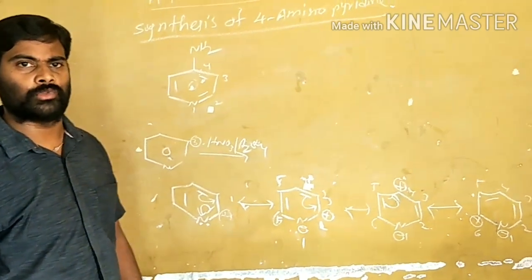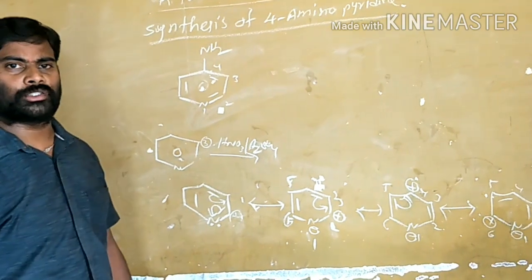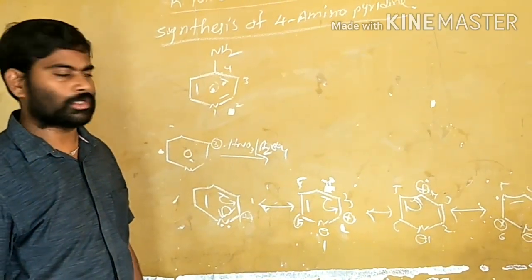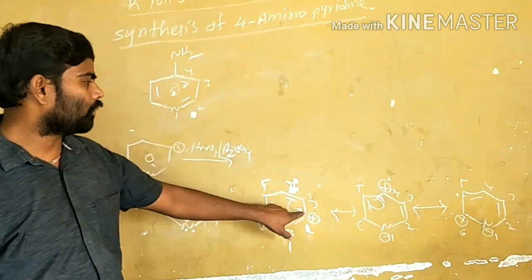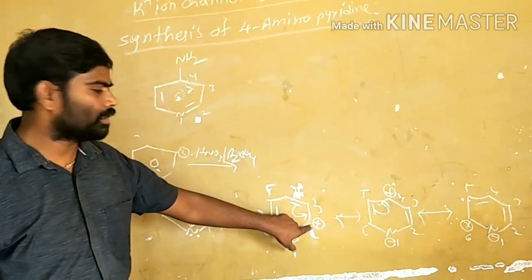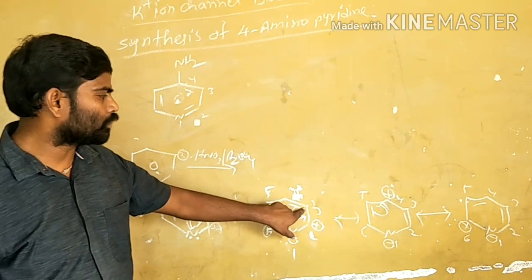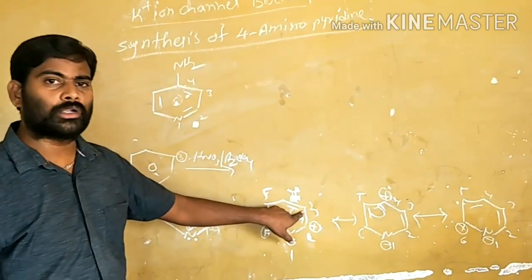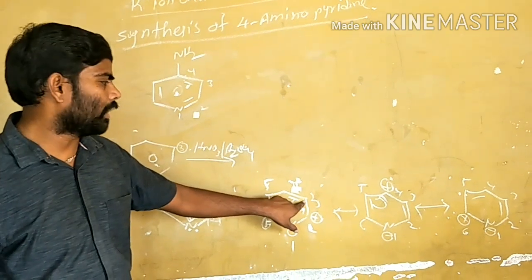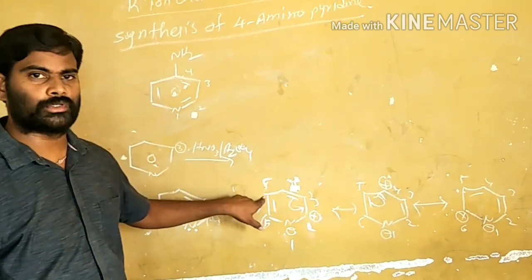That is also why we know there is an important reaction, the Chichibabin reaction. The nucleophilic substitution is taking place at the second position. As the electron deficiency is less, means the electron density is more at the third and fifth positions. Means the electrophilic reactions are taking place at the third and fifth positions.